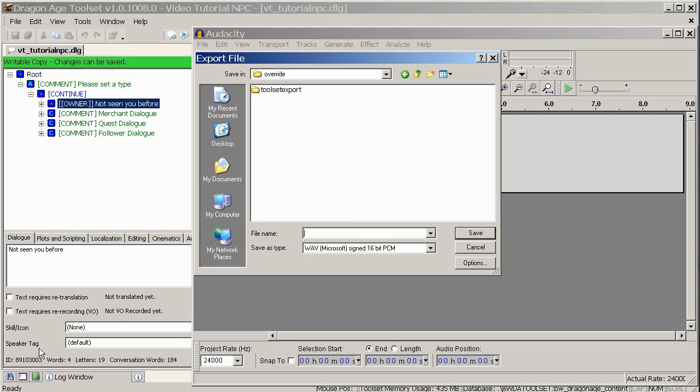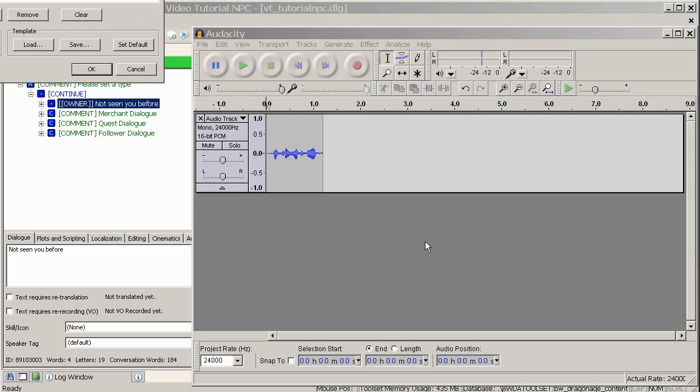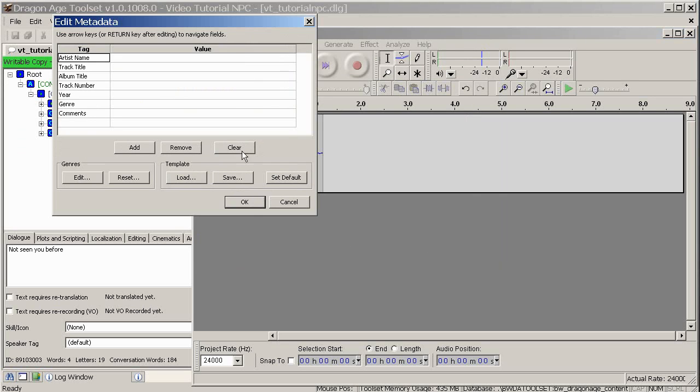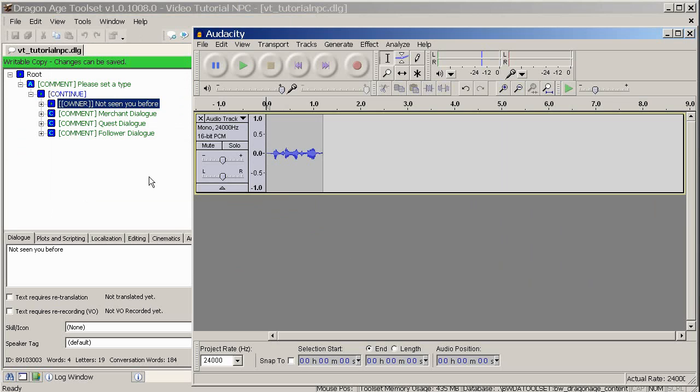So using the ID number, I'll name this exactly after that ID number there. So 89103003, and then underscore and then M. Okay, so that's your ID underscore M, and click Save. Okay, with that, click OK on the next screen that comes up. With that saved out, you should be able to use it in Toolset.